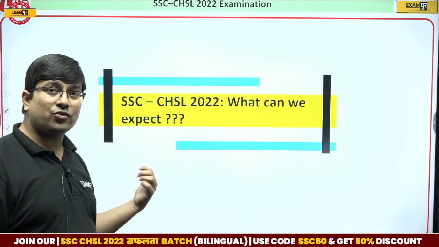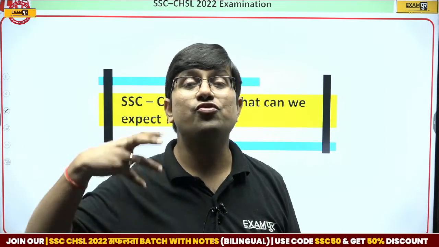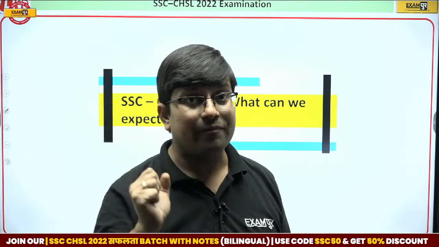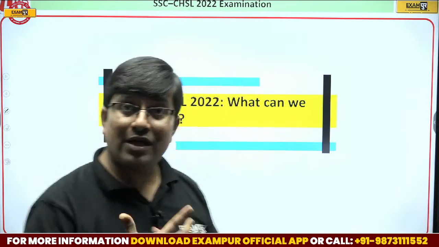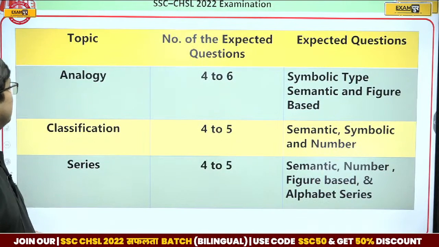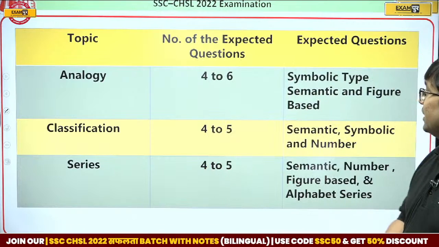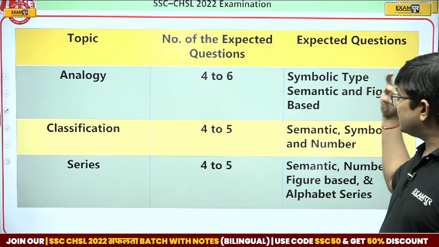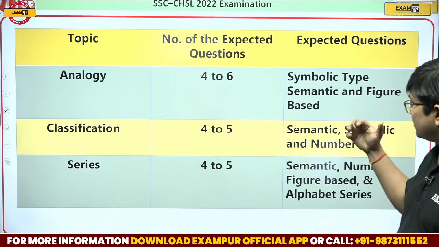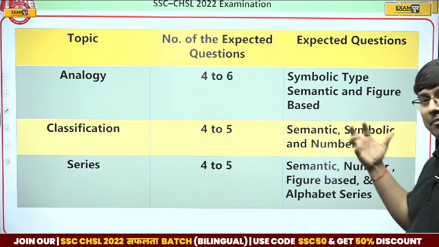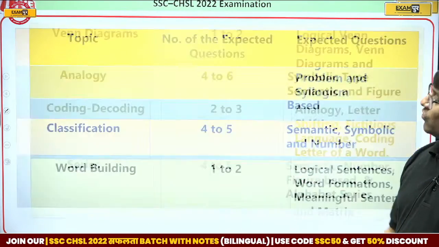That's again very crucial, because now I have provided you the important topics on which you should focus more considering your exam, and the topics where you should focus least. You have got an idea. So based on that, what can we expect? If we talk about analogy, we can expect 4 to 6 questions based on symbolic type, semantic type, and figure based. Classification, again 4 to 5 questions based on semantic, symbolic, and number. Series, missing or wrong or figure based, 4 to 5 questions.